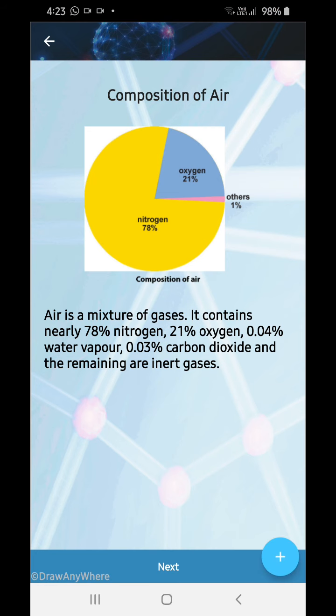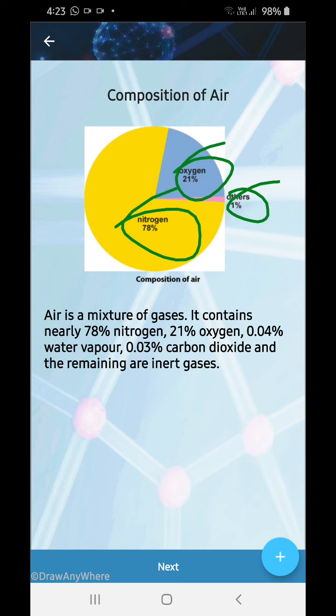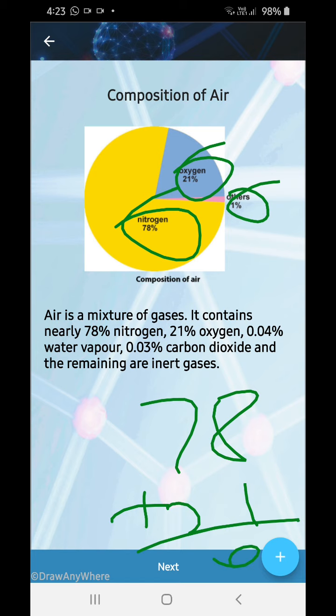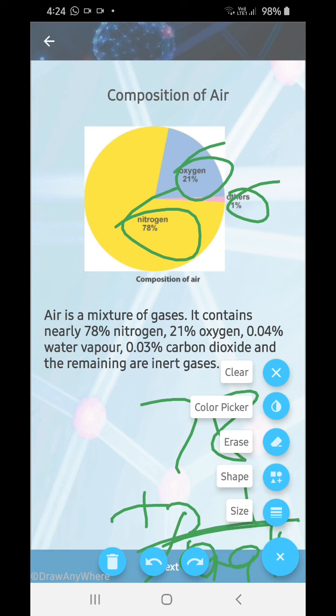Composition of air. Look at this chart. Oxygen 21% and nitrogen 78%. 78 plus 21 gives us 99. And so the other 1% will give you 100%.